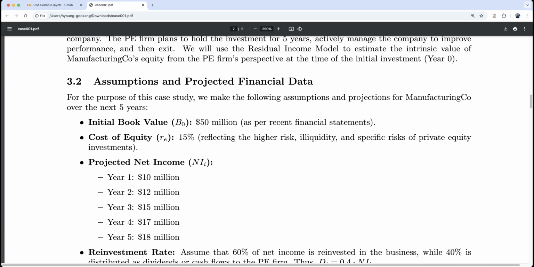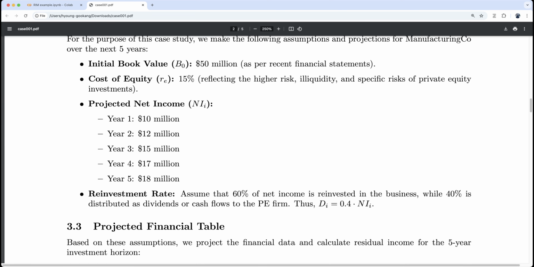And then let's assume projected net income for the next 5 years is 10, 12, 15, 17, 8 million. Now the reinvestment rule is that 60% of net income is reinvested in the business while 40% is distributed as a dividend to the private equity firm. So dividend is 0.4 multiplied by net income. It means that the retention rate is 60% of net income.